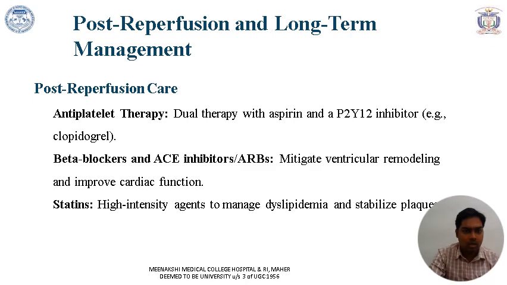Patient has to be on dual antiplatelet therapy with aspirin and any P2Y12 inhibitor like clopidogrel, prasugrel or ticagrelor. In addition, patient will have to get beta blockers and ACE inhibitors or ARBs, which will prevent ventricular remodeling and improve the cardiac function. Beta blockers are almost directly proportional to reduced mortality, and it can be titrated to a heart rate of 60 to 70 per minute.